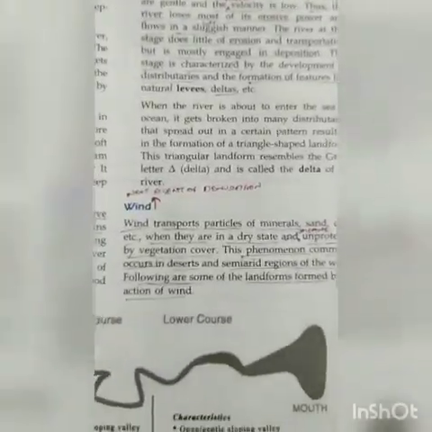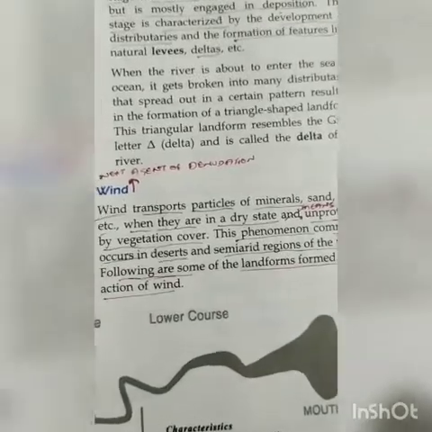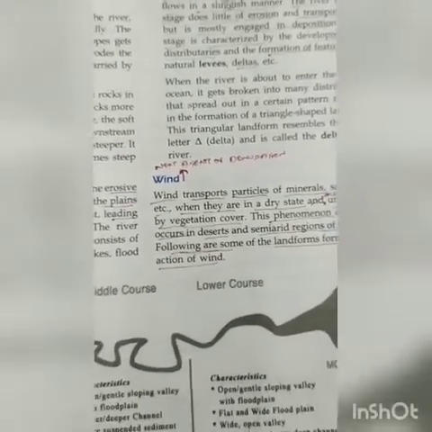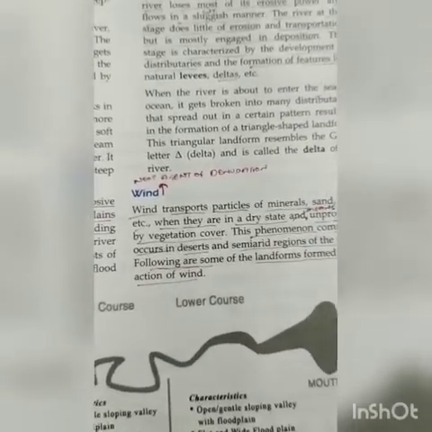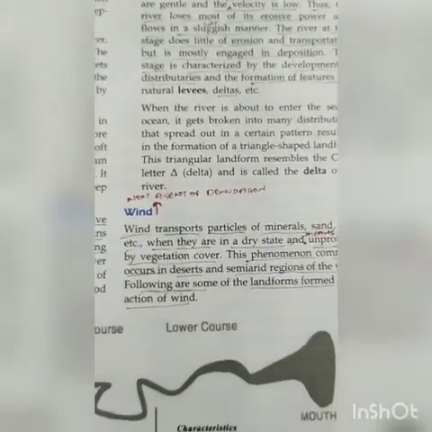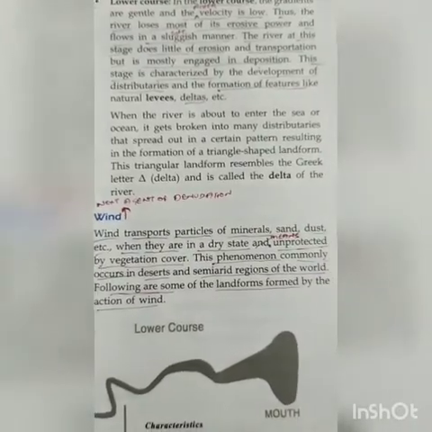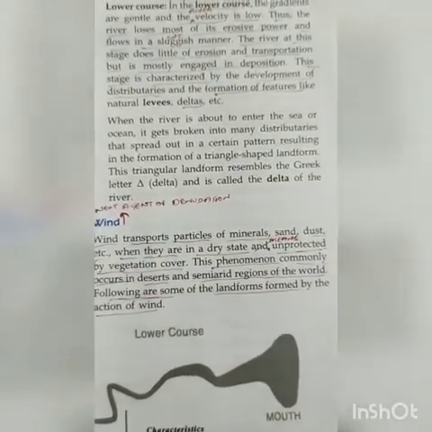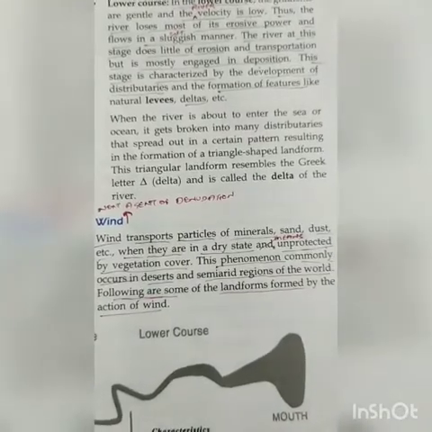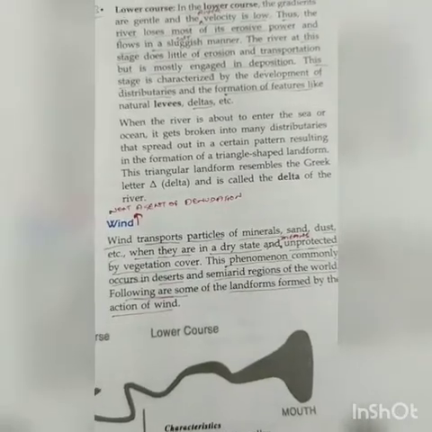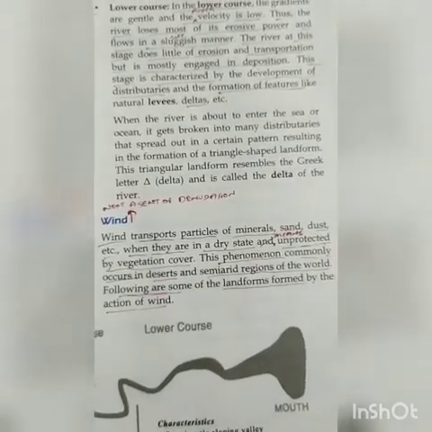Next is wind. Another agent of denudation is wind. Wind transports particles of minerals like sand and dust when they are in the dry state.